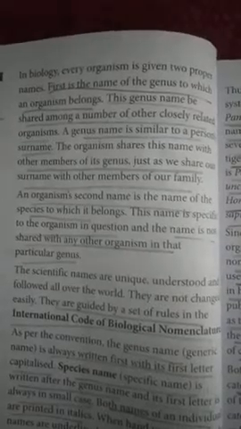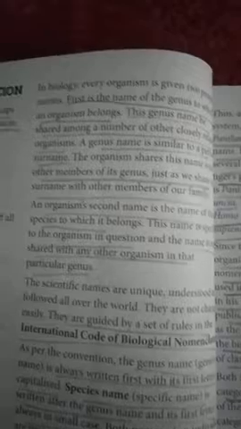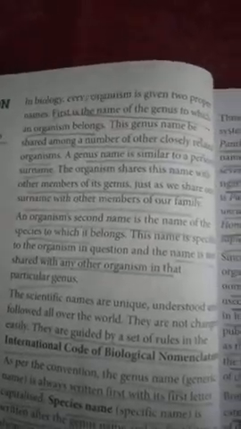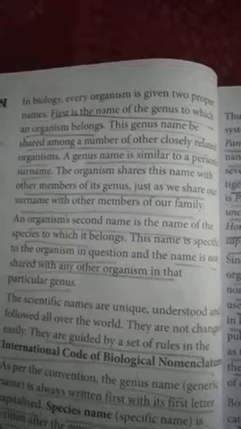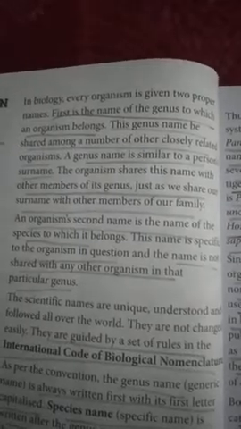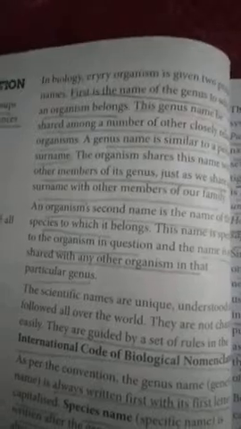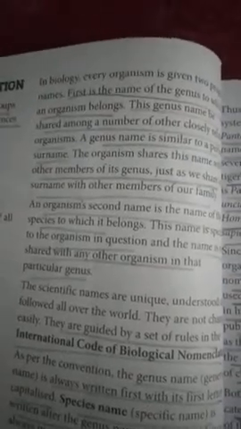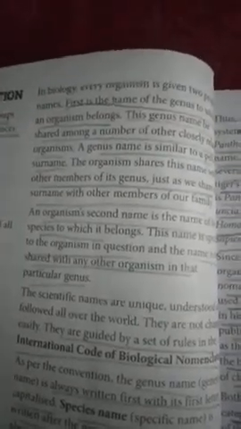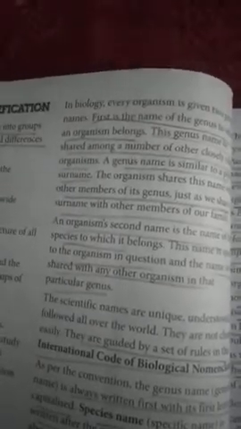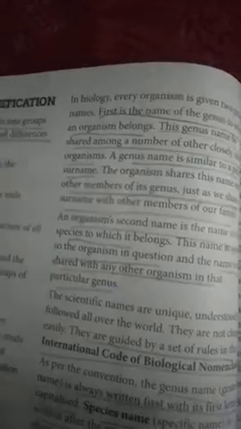The members having the same genus name have similar features, similar characters in common. Most of the characters will be common. For example, if your family title is Singh, then after generations this title is going to be the same, so that acts as a surname.